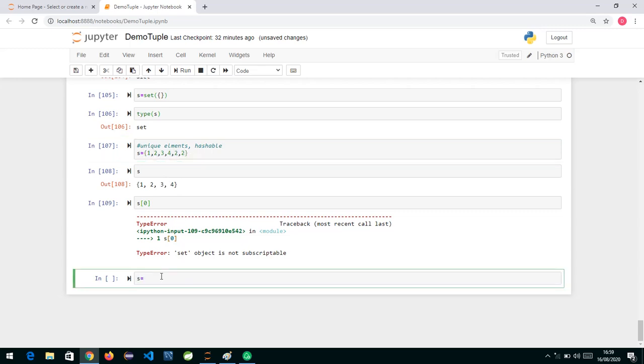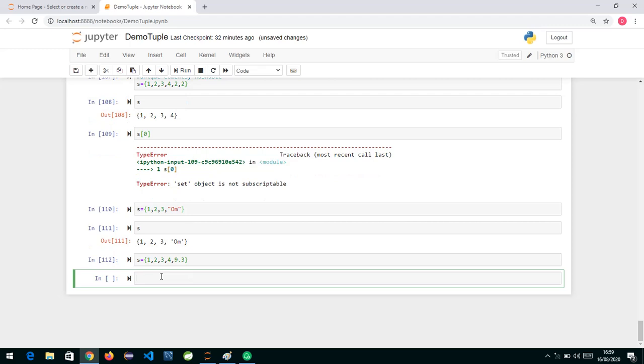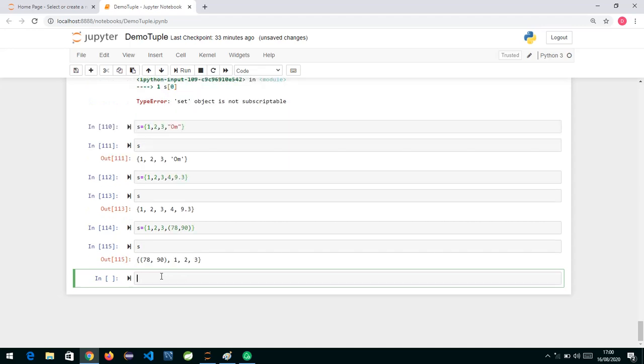So if I write over here S is equal to curly brackets, I write 1 2 3. Can I put a string over here, something like that? Okay, let us check. Yes, we can do that. So if I check, it's perfectly allowed. Can I put a float value over here, like 1 2 3 4? That is also perfectly fine, no problem over here. Okay, can we have a tuple inside the set? So if I say 1 2 3, a tuple over here, 78 comma 90, and then I complete it over here, this is also perfectly fine.